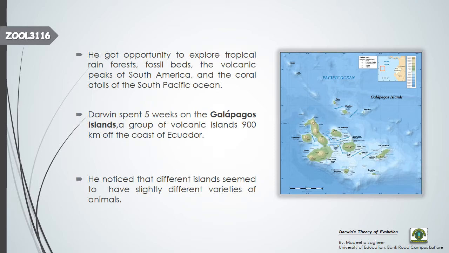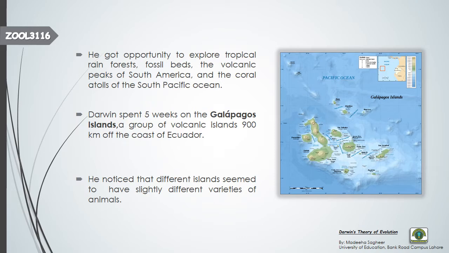Fossils are what? These are the remains of organisms, including both animals and plants. Especially, these are in the form of hard parts of organisms that lived long, long ago on this earth. And coral atolls. What are coral atolls? Coral atolls are actually ring-shaped coral reefs. You know about corals, these are invertebrates, these are cnidarians.